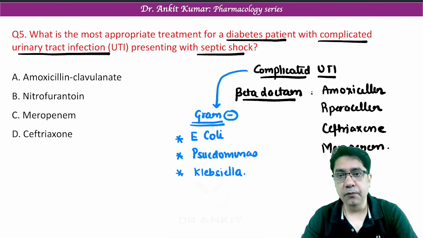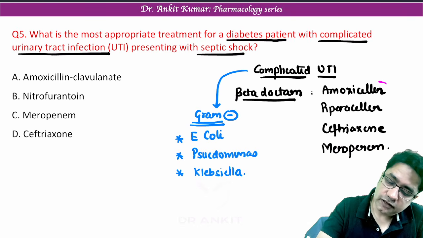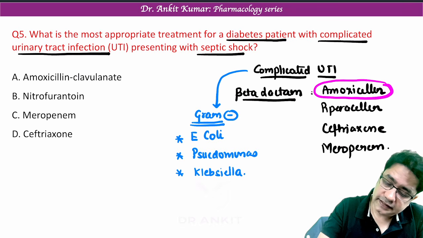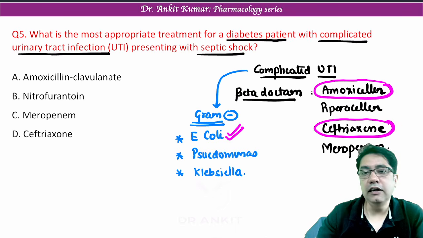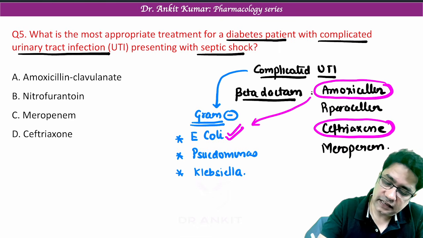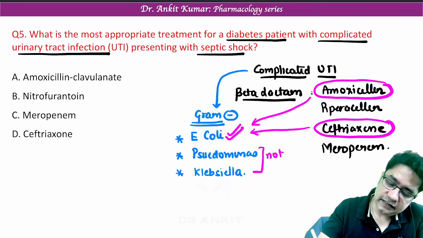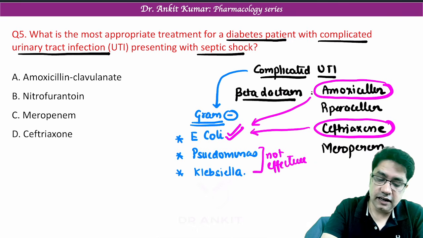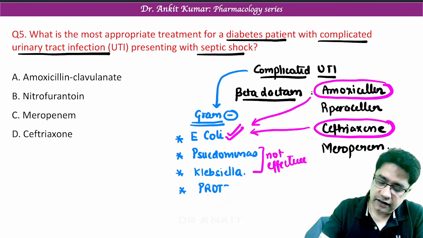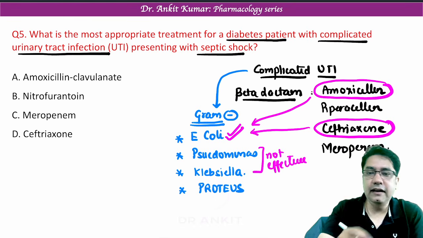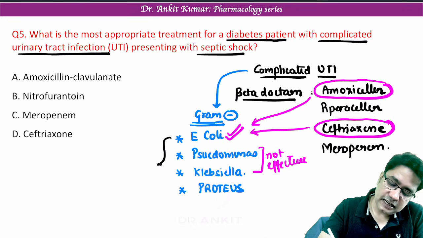Now the point is, amoxicillin and ceftriaxone are only effective against E. coli. Remember, these drugs are not effective against other gram-negative bacteria like Pseudomonas, Klebsiella. Let me write one more bacteria for you, Proteus also. They are not effective. So if other bacteria come, then the best answer is meropenem.